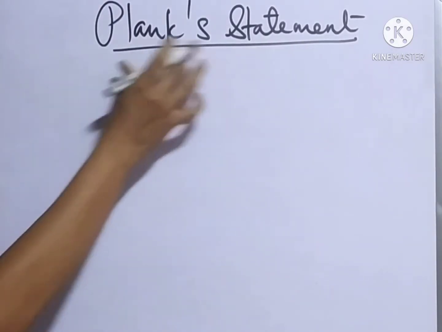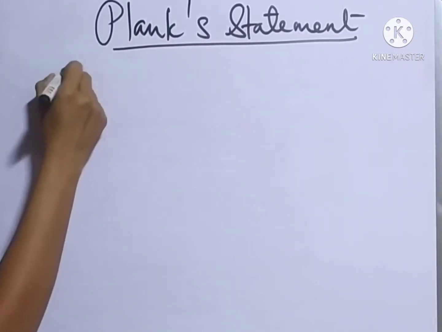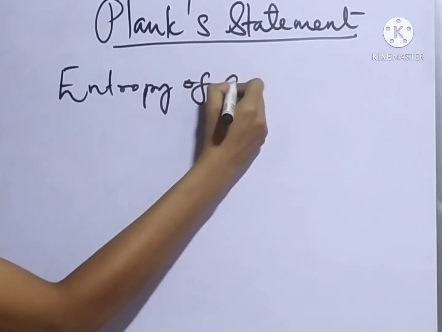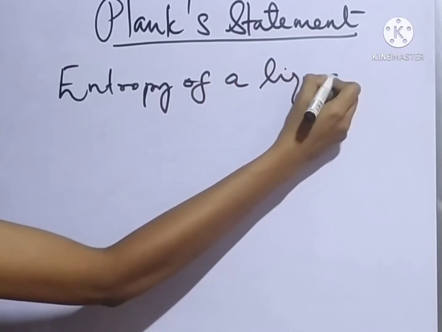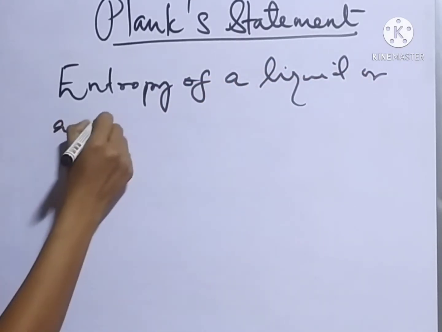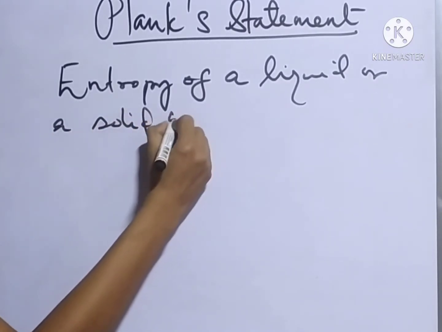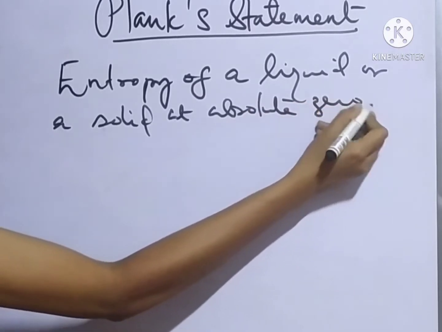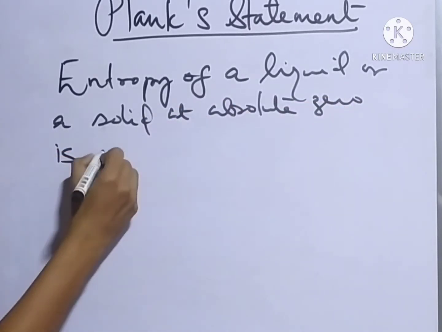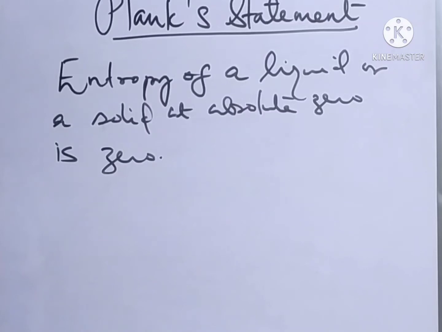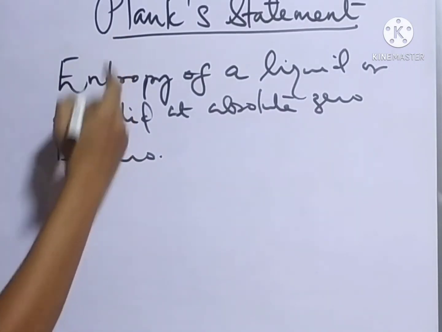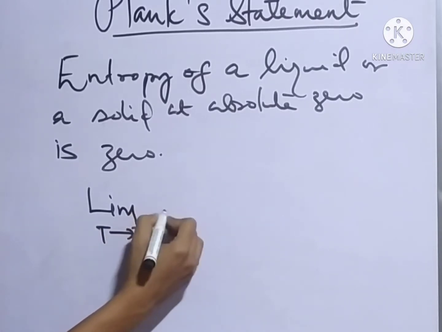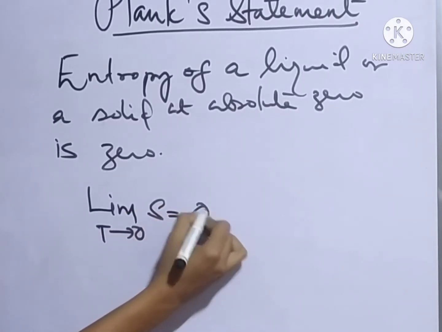So according to Planck, the entropy of a liquid or a solid at absolute 0 is 0. So according to Planck, limit T tends to 0, S equals 0.